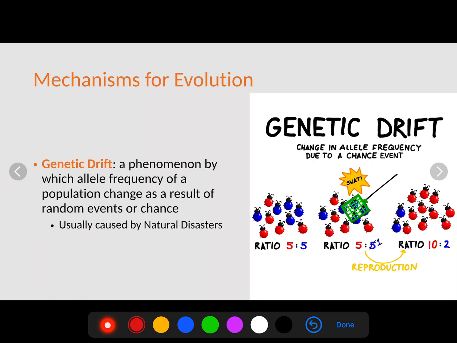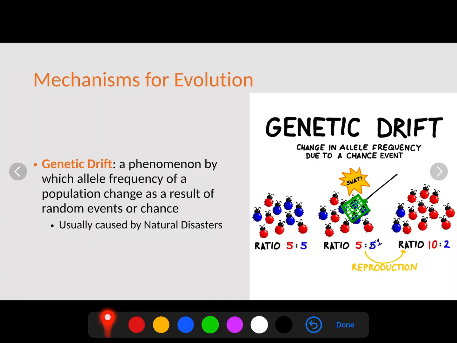Another way that organisms' genes or traits could change is a process called genetic drift. Genetic drift is a phenomenon by which allele frequencies of a population change as a result of a random event or chance. It's usually caused by a natural disaster. Think about a community of bugs, and those bugs are wiped out except for all of the red ones. For some reason, now the population of red ones are the ones that are dominating. What they always use for genetic drift is a fly swatter.